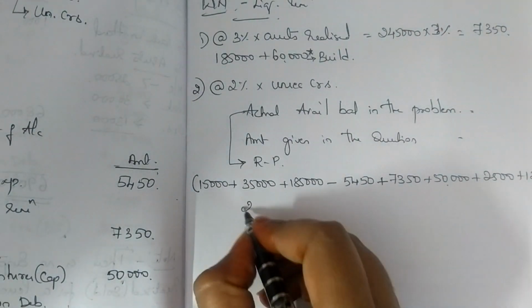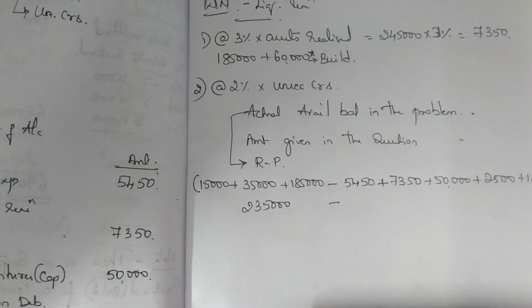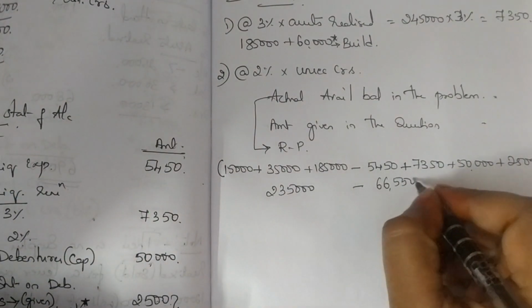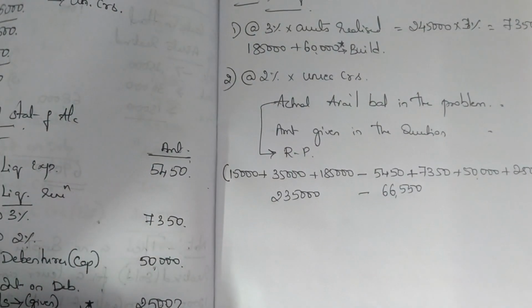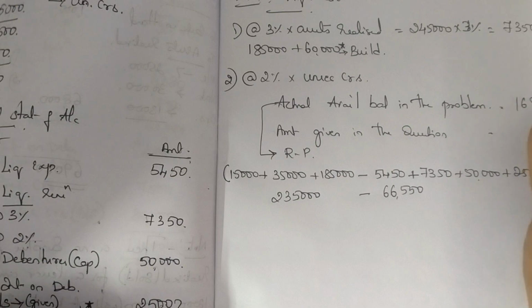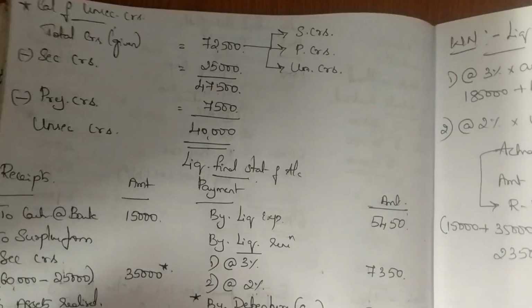So here you get 2,35,000 minus 5,450. 66,550. So your available balance is 1,68,450. Okay, amount given in the question for unsecured creditors is